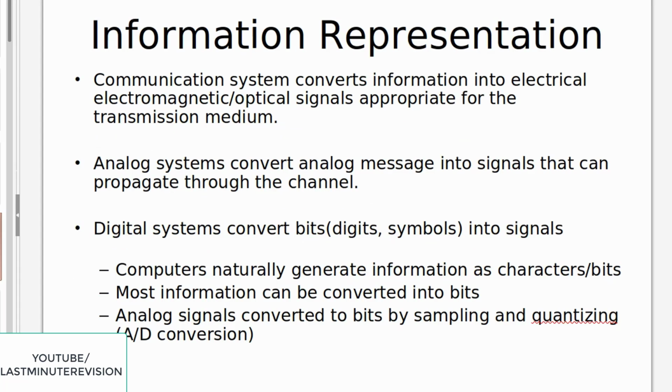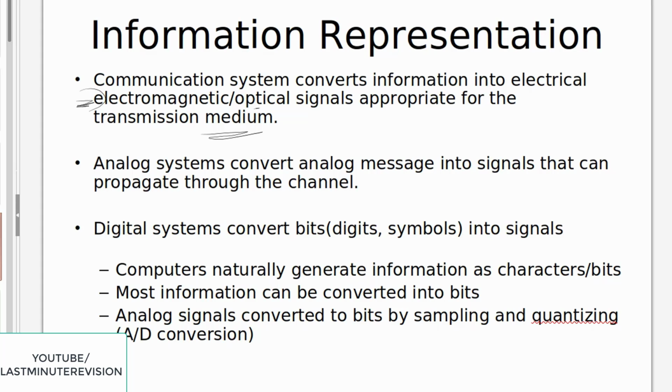Now in this slide we are going to see how the information is represented. A communication system converts information into electrical, electromagnetic or optical signals appropriate for the transmission medium. So what it will do is take the acoustic signal, whatever the input is, and after that convert it into an electrical, electromagnetic or optical signal. Why? Because it should be transmitted through a medium. Depending upon the medium, the signal is converted.